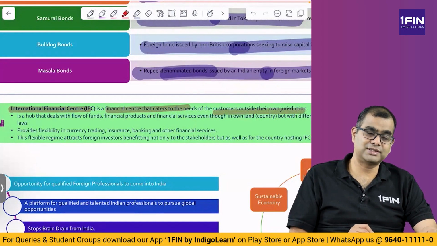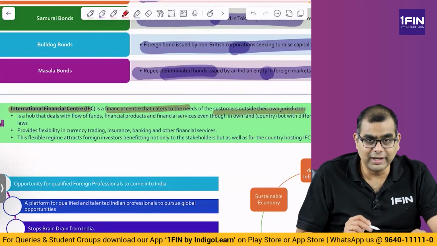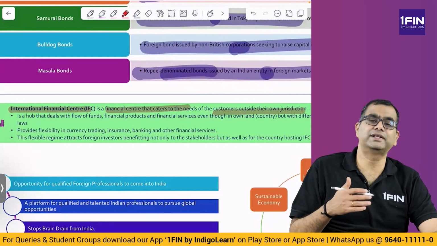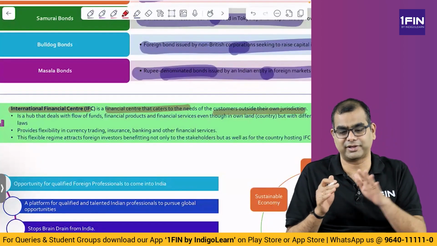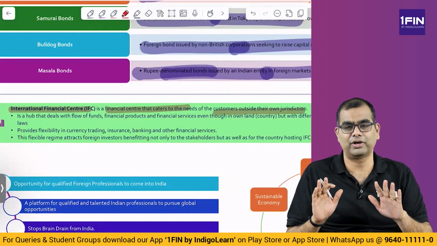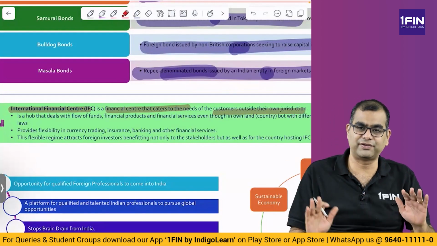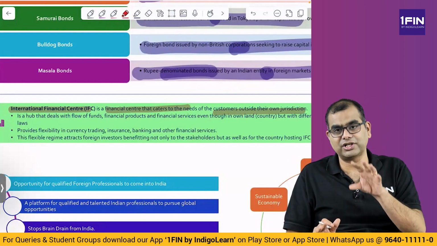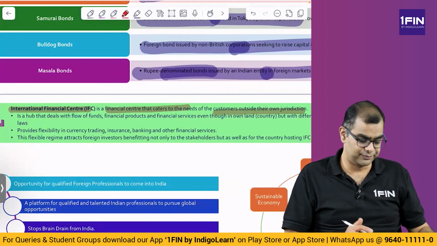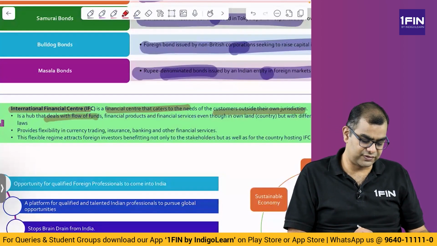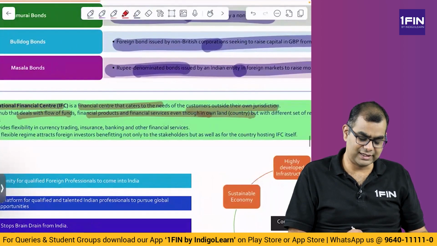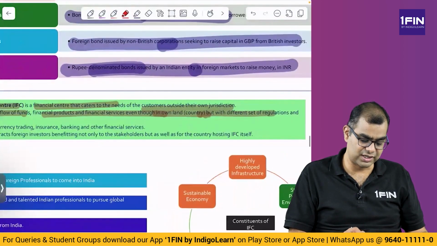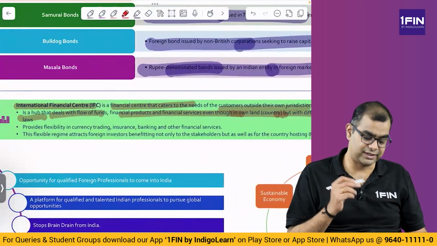Okay, so it is outside the jurisdiction of our own country as far as that particular location is concerned. So what happens? All foreigners can come and invest there and operate it as if it is their own country there, purely from an operating perspective, not the land ownership. How is the land ownership done? All that is different. But as far as the regulations and rules are concerned, they are international laws. So it is a hub that deals with flow of funds, financial products and financial services, even though on its own land and country, but with a different set of regulations and laws.